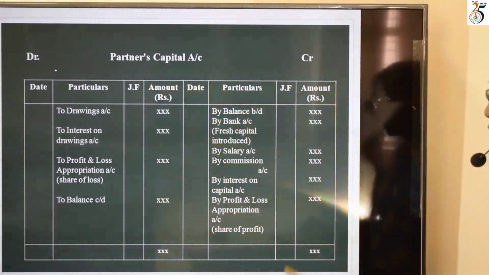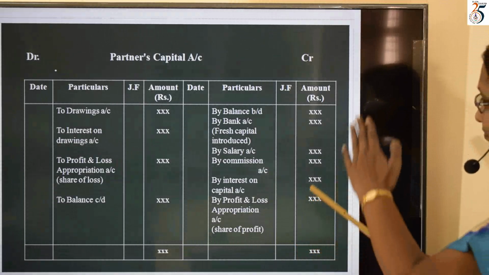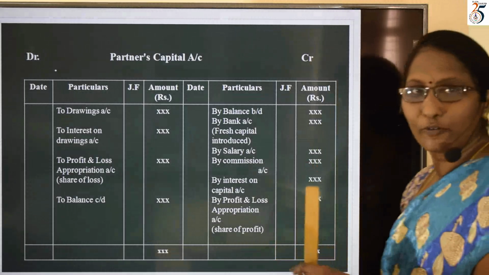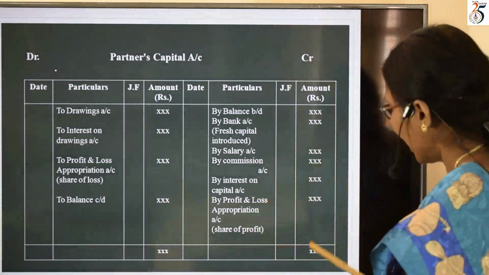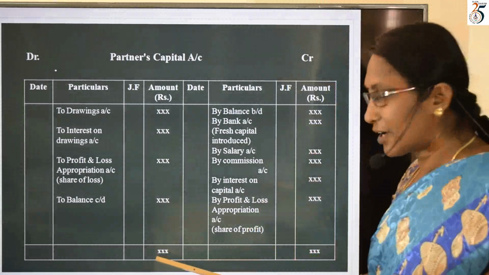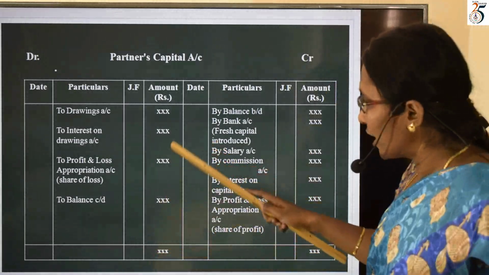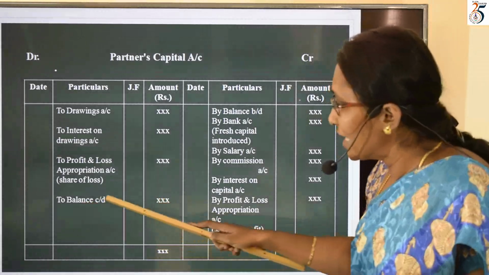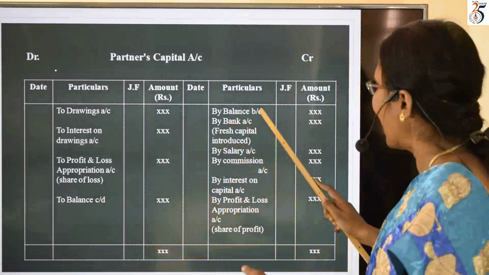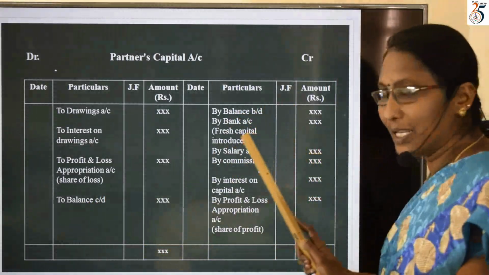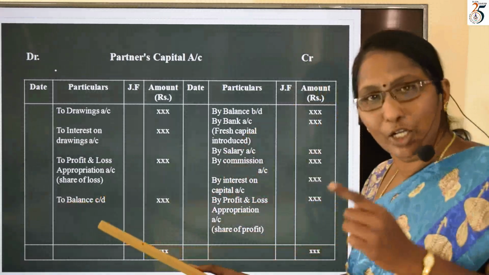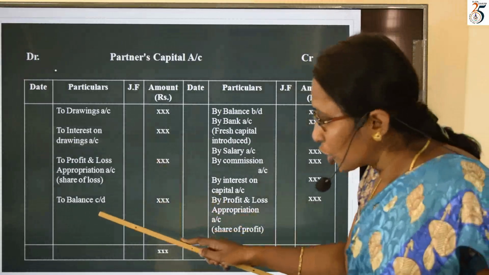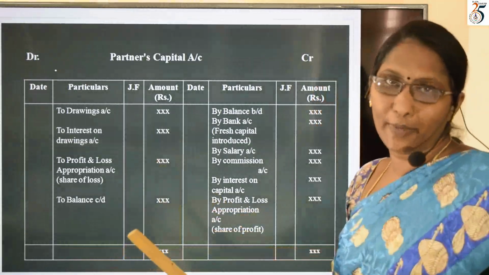So at the end, what we have to do, we do total. Here, in my view, credit items are more, so the total of credit will be more, I feel. So here I will do the total. The same total I will write here. From this total, these three deductions I will do. Later I will write the balance as 'to balance carried down'. So 'by balance brought down' is the opening balance, and 'to balance carried down' is the closing balance. So last year's closing balance is this year's opening balance, and this year's closing balance will become next year's opening balance.